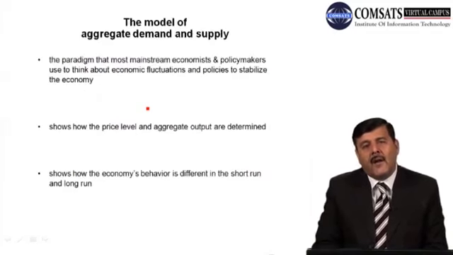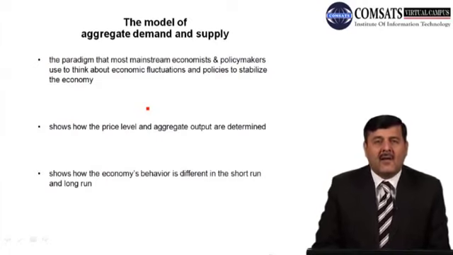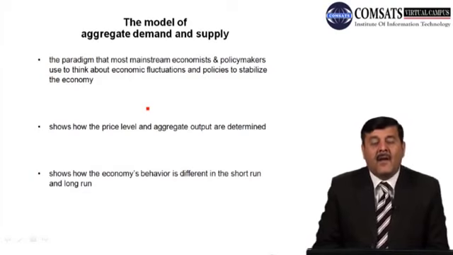Now we are trying to explain the economic fluctuations in terms of the aggregate demand and aggregate supply model. This is the paradigm that most mainstream economists and policymakers use to think about economic fluctuation and policies to stabilize the economy. तो बहुत सारे economists और policy makers हैं, they always think about economic fluctuation and try to devise policy which can stabilize the economies, right?